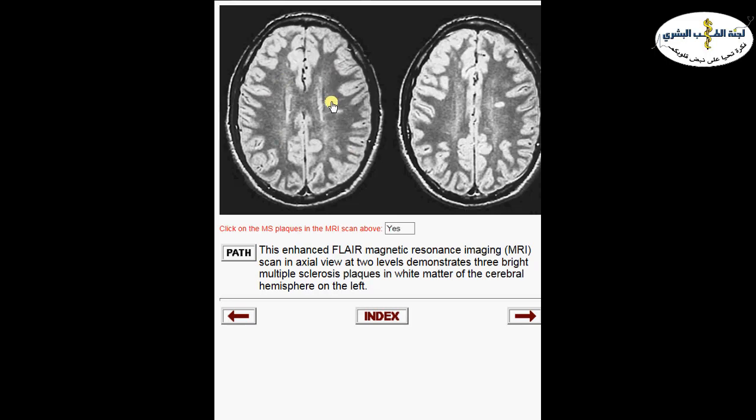And inside the white matter, we can look for the sclerotic plaques. This is one of them. This is another one, and we can see them at multiple coronal levels on the MRI. This is another one at a different level. So we have multiple sclerotic plaques within the white matter, and this qualifies for the diagnosis of MS.